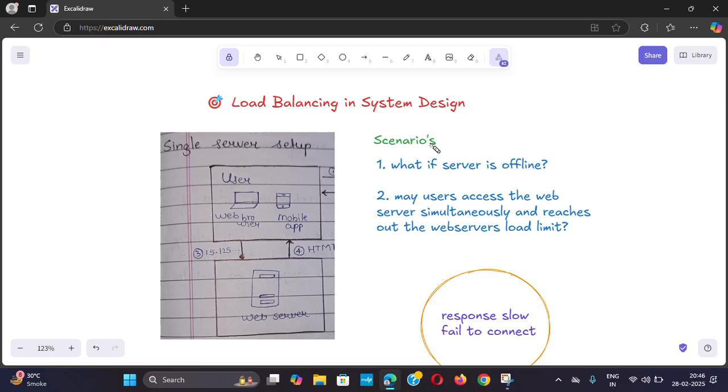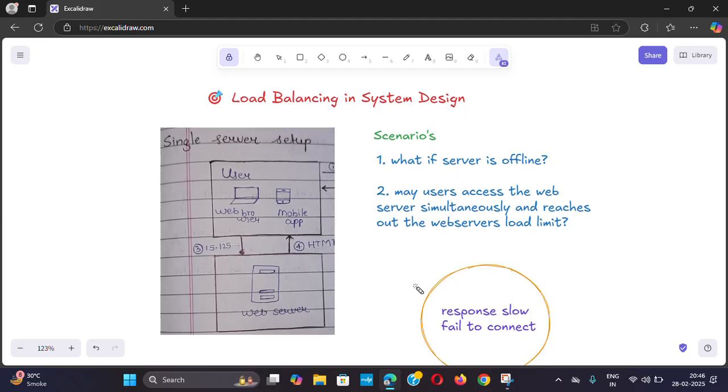Now there are two scenarios. Let us assume, what if this server is offline, or what if there are many users who want to access the server simultaneously? There are so many users who want to access the server, and it is obvious that the web server will have some limit, like it will overload, right?